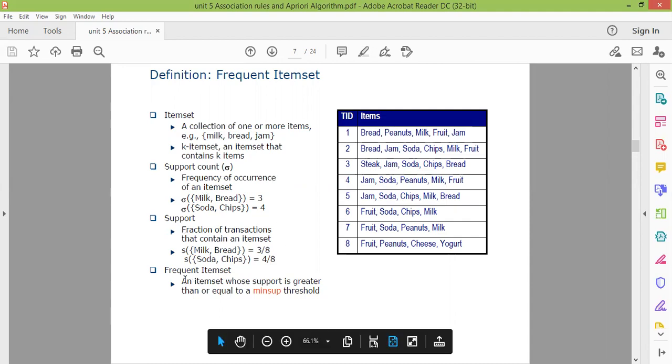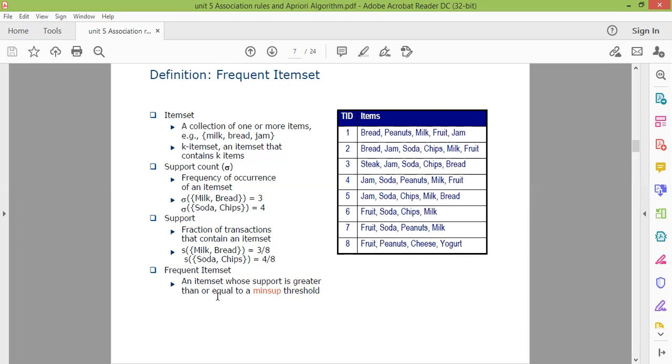How do we call something a frequent item set? What is the definition? An item set whose support is greater than or equal to the minimum threshold. So there is a threshold value, and those item sets having support greater than this threshold value are called frequent item sets. Like bread and peanuts are not a frequent item set because it occurs only once.